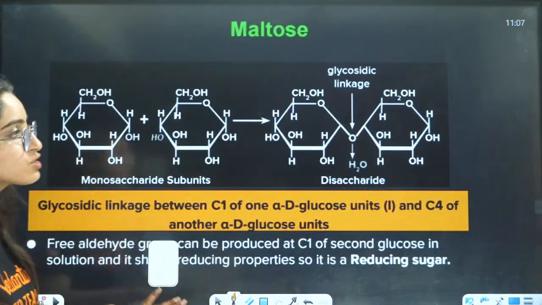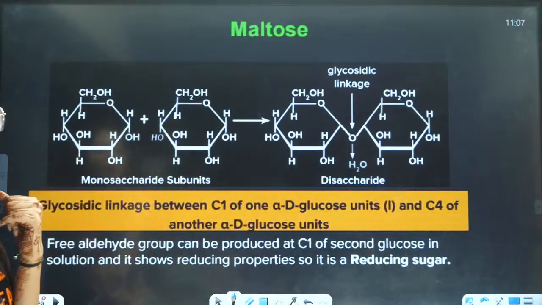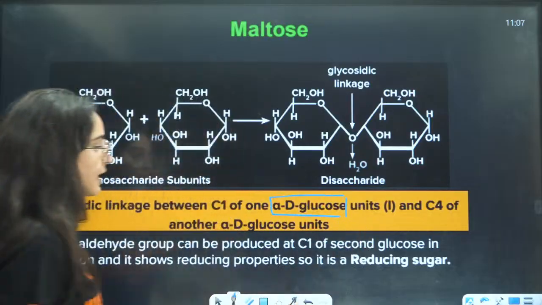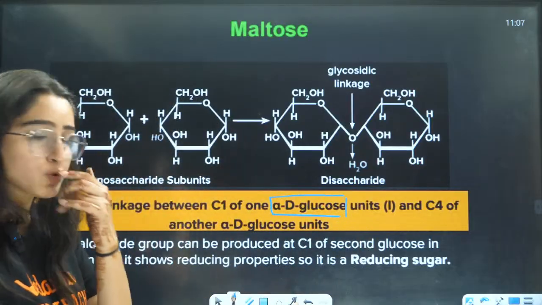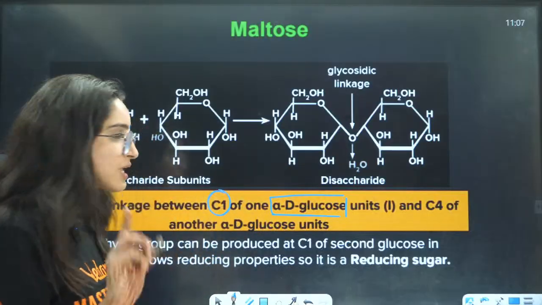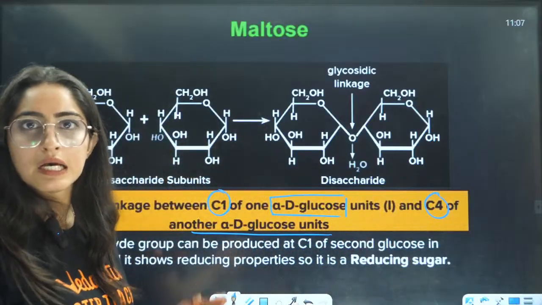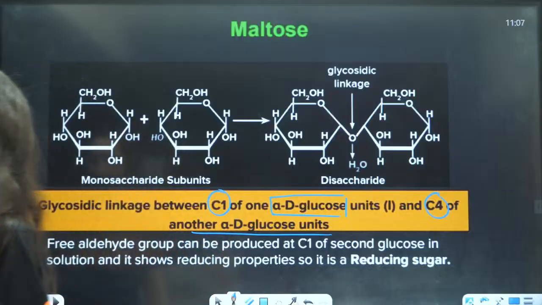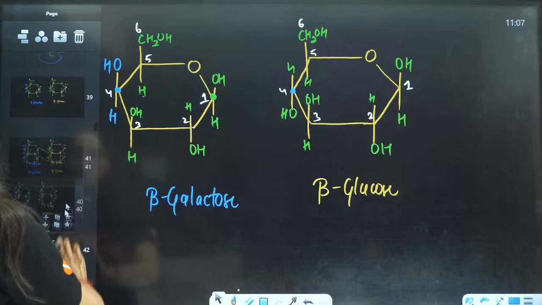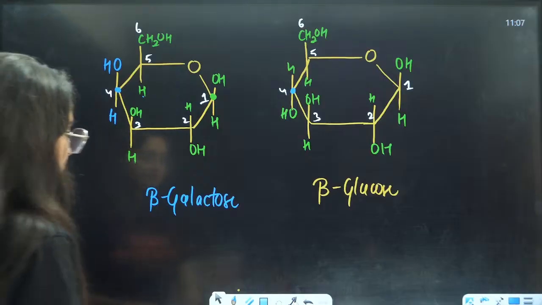Next is maltose. Maltose is formed by the glycosidic linkage of alpha glucose units. Here, you have alpha glucose only. C1 of one alpha glucose with the C4 of the other alpha glucose unit. So we will make two alpha glucose units. I am just copy pasting this thing, because alpha glucose we have already made here. So, this is your alpha glucose.